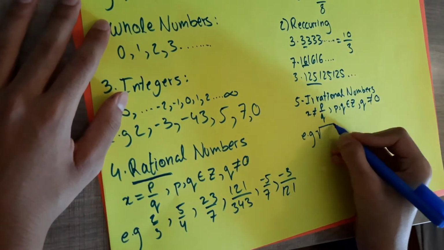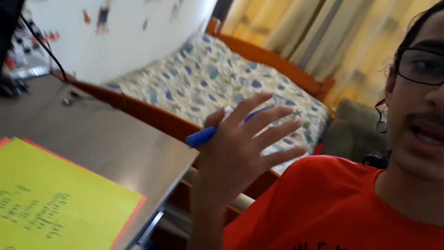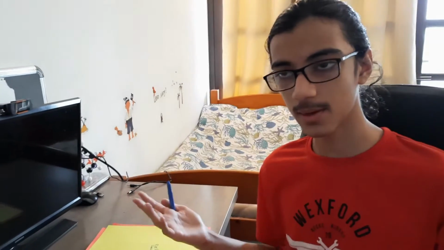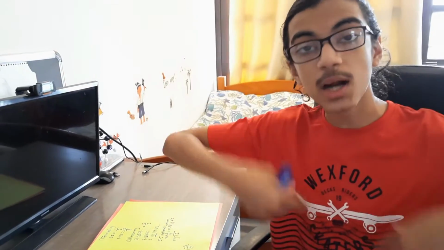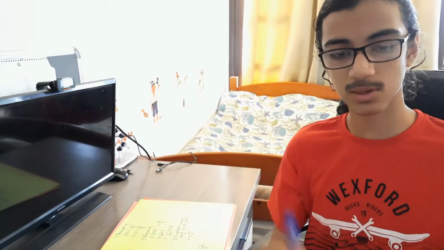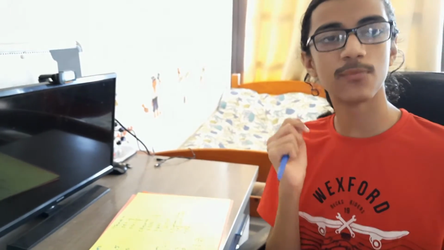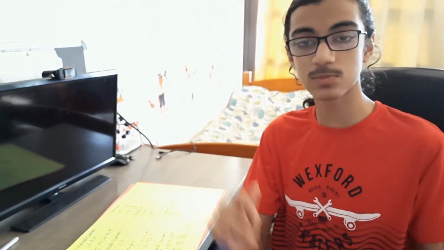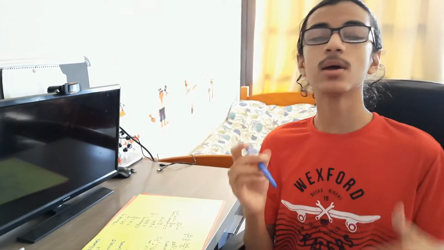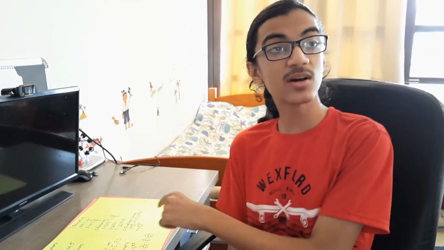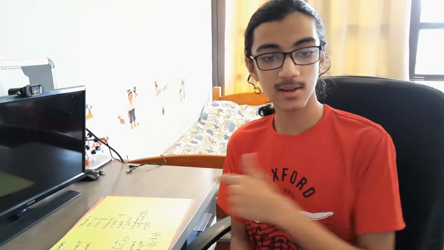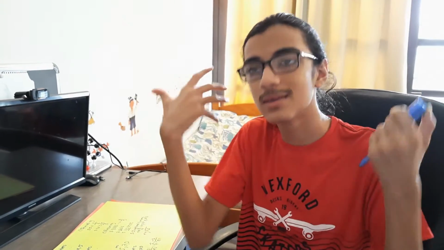The square root of 2 might ring a bell. The square root of 2 is basically a number which you have to multiply by itself to get 2. And while this does have a value, you can't write it as a fraction. Square root of 2 cannot be written as a fraction of two integers. Try your best, it's not possible. In fact, back in the Greek days, this was the first number that was proven to be irrational. The guy who proved it was actually executed because he destroyed the whole mathematical belief of a group called the Pythagoreans. So point being, square root of 2 is irrational because you can't write it as a fraction. Very interesting type of number. Let's look at a few others.